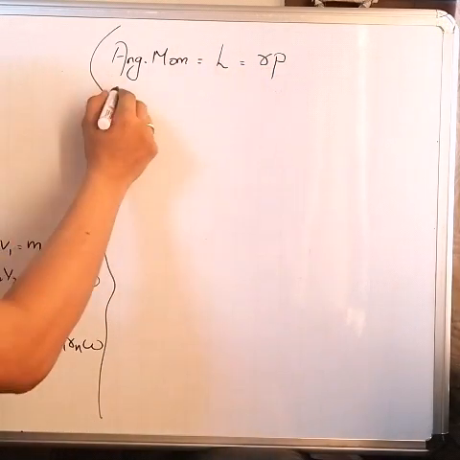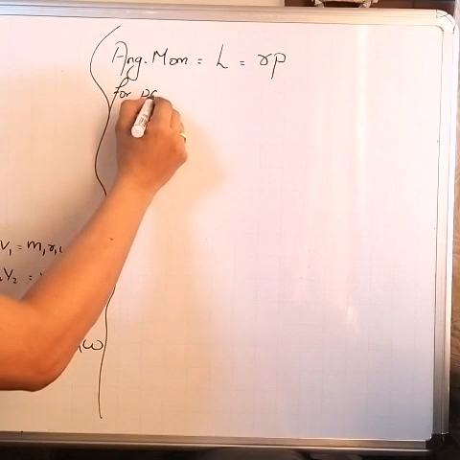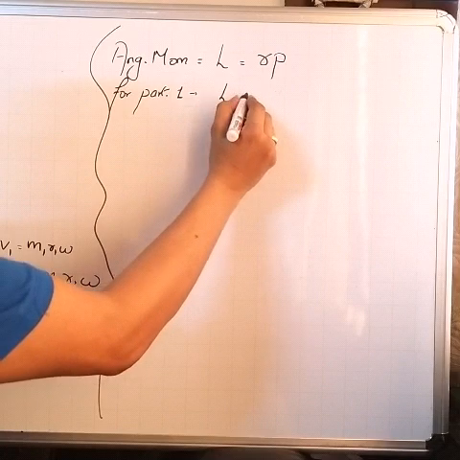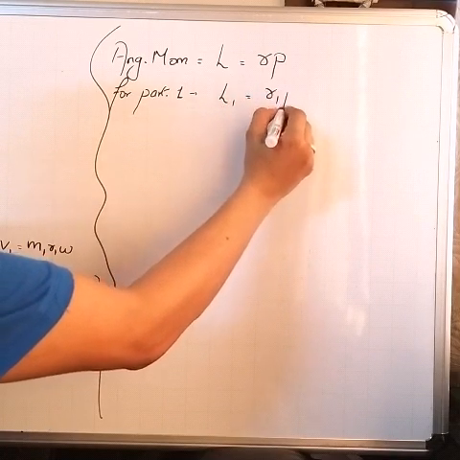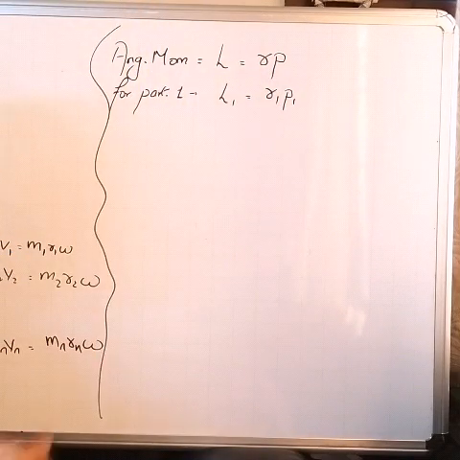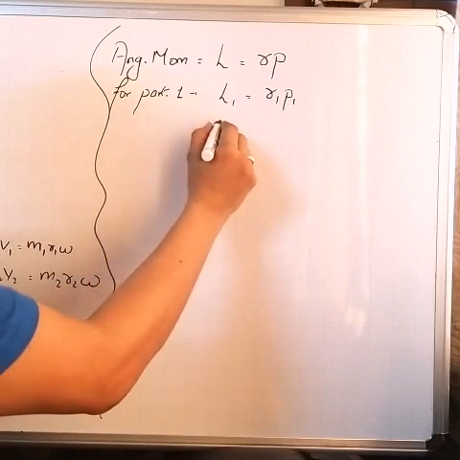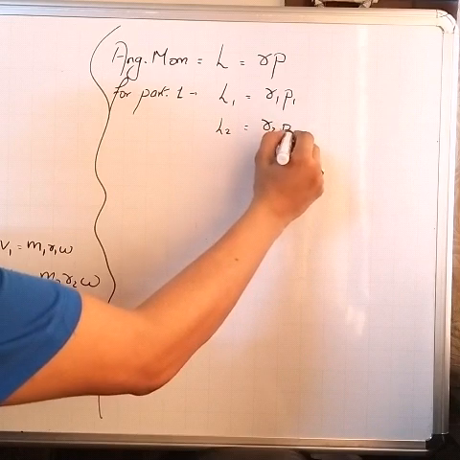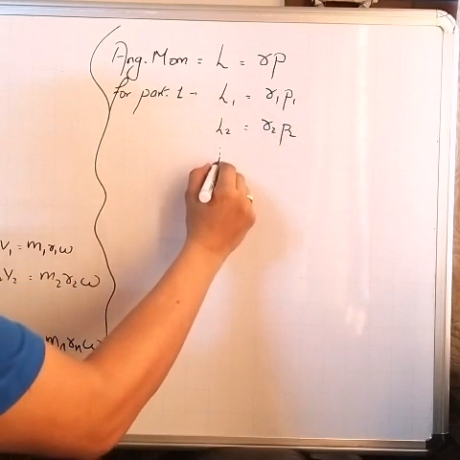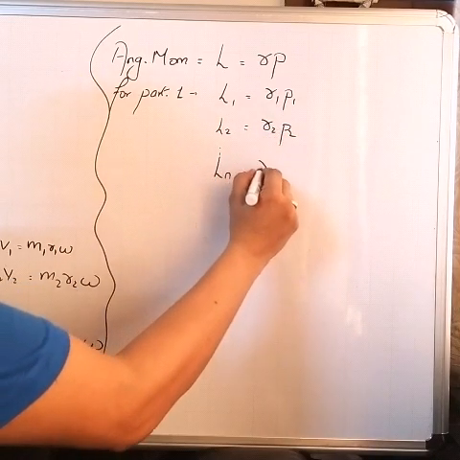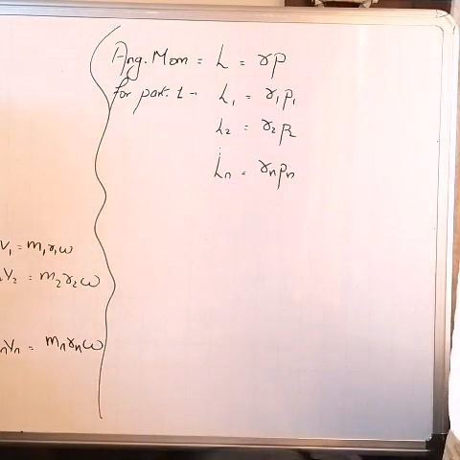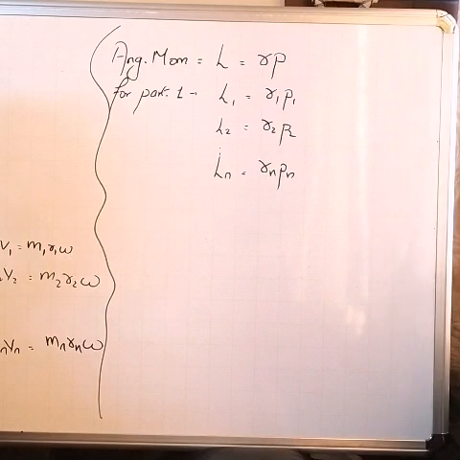So for particle 1, the angular momentum L1 will be written as r1 into p1. For particle 2, L2 will be equal to r2 into p2, and for the nth particle Ln will be rn into pn. But we already know the values of p1, p2 up to pn.